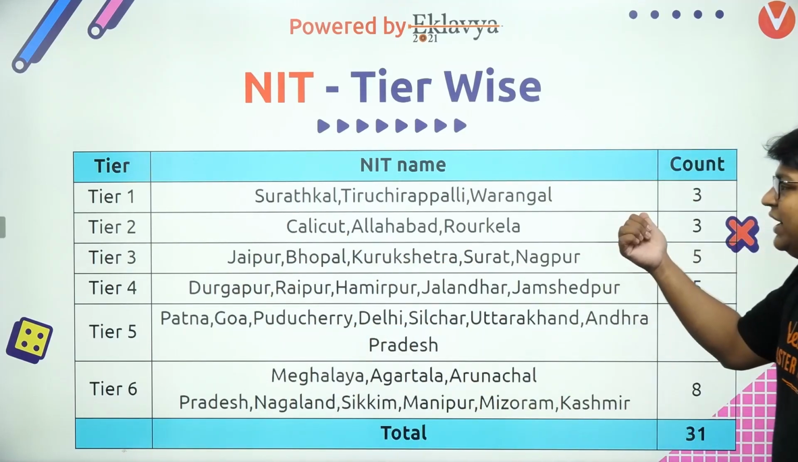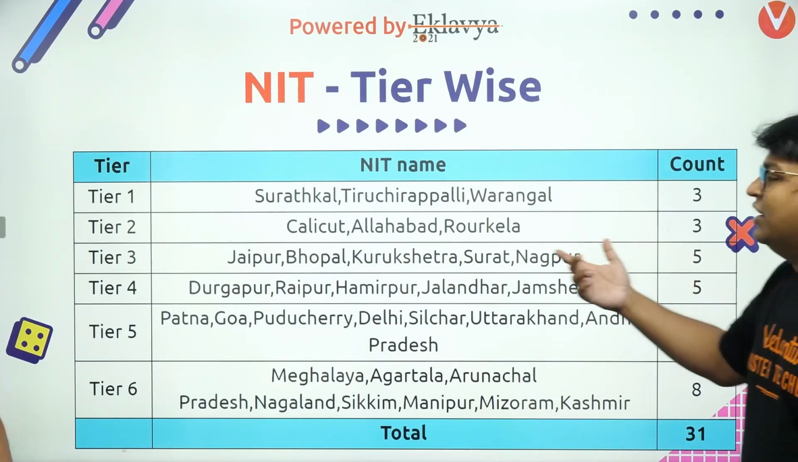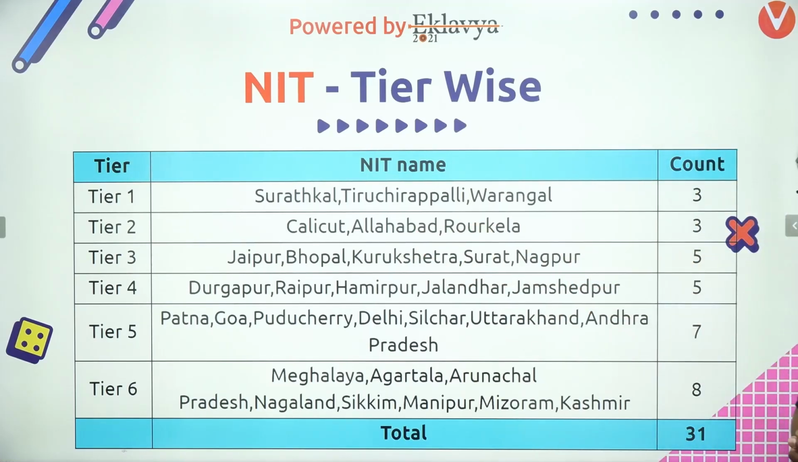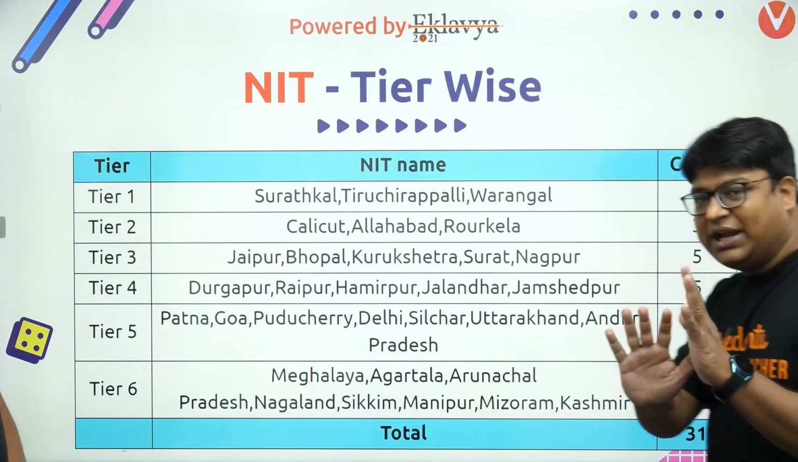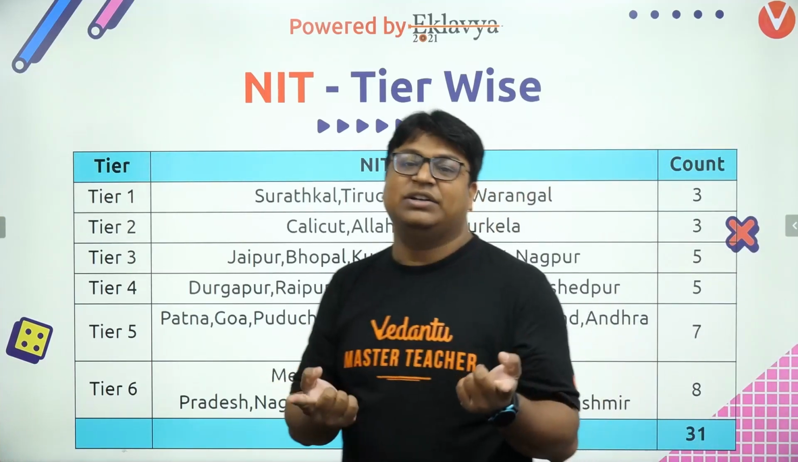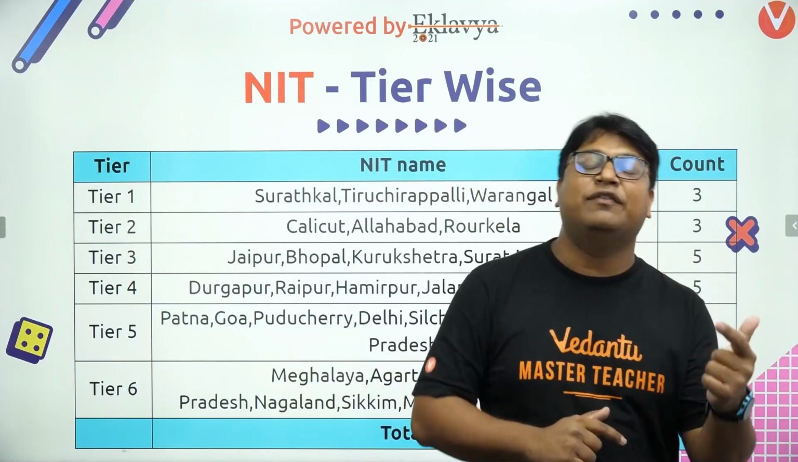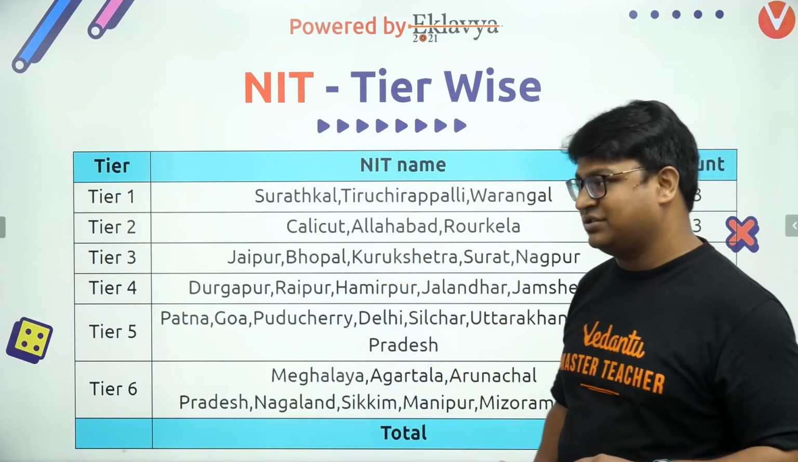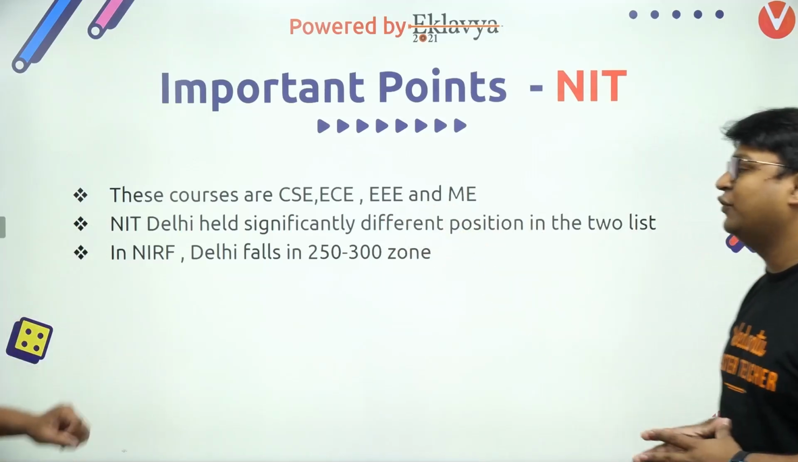Okay, so the tier 1 NIT would be Surathkal, Trichy, Warangal. Tier 2 would be Calicut, Allahabad, Rourkela and so on. So this is the tiering for the NITs that we have done. So again, the 31 NITs that you have are now divided into 6 tiers. So instead of worrying about the ranking of the 31 colleges, you have to worry about these 6 tiers. Okay, as I said, these are the 4 branches.